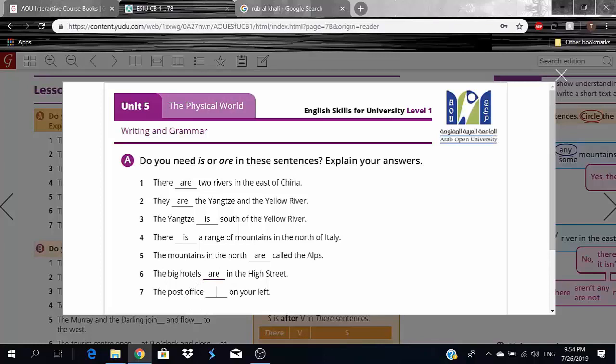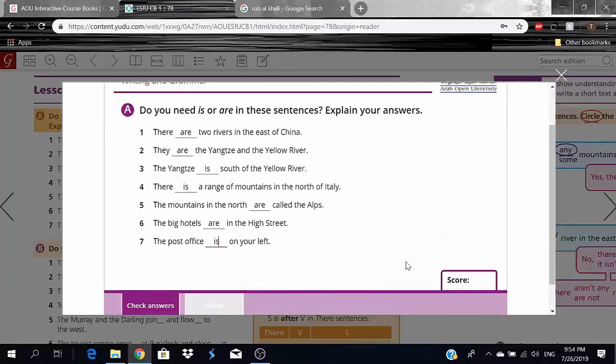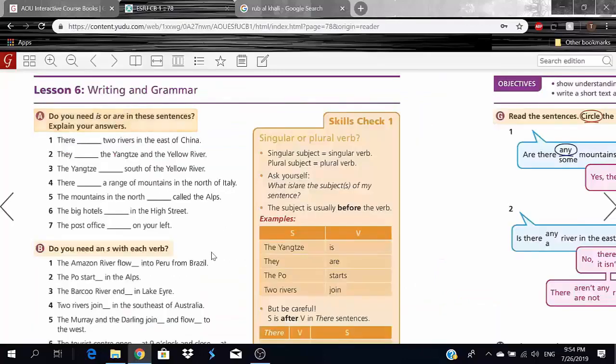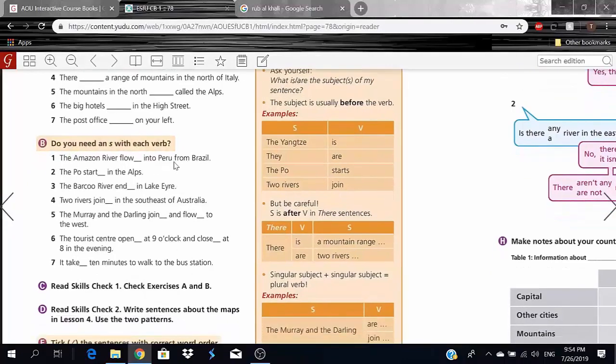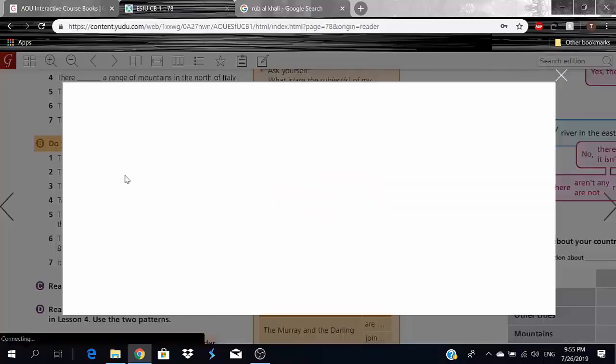The post office is on your left. That's correct. The reason I used is because post office is singular. Okay, you guys? Now let's move on here. Now, exercise B here, do you need an S with each verb? Okay, so let us open it right here.